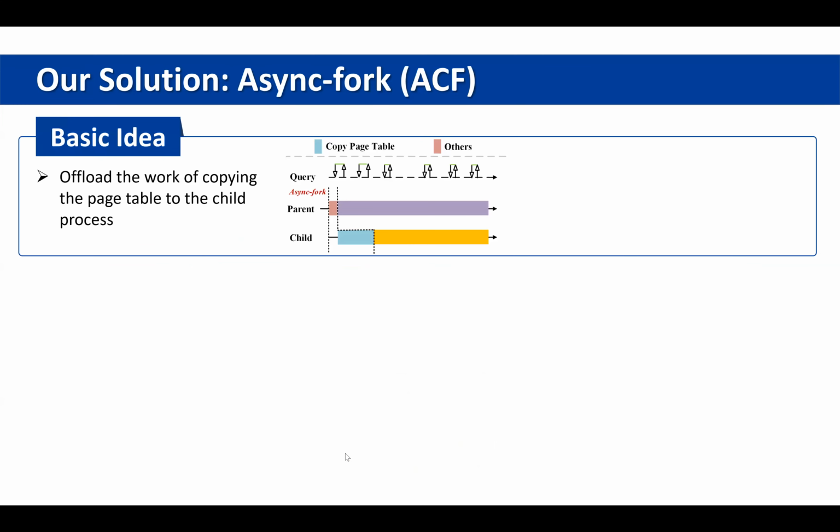That is our solution, ACF. The basic idea of ACF is to offload the work of copying the page table from the parent process to the child process, as shown in this figure. With such a design, we can make the fork faster and avoid bringing negative impact to IMKVS, because this design can keep using regular pages and let the parent and child process have private page tables.